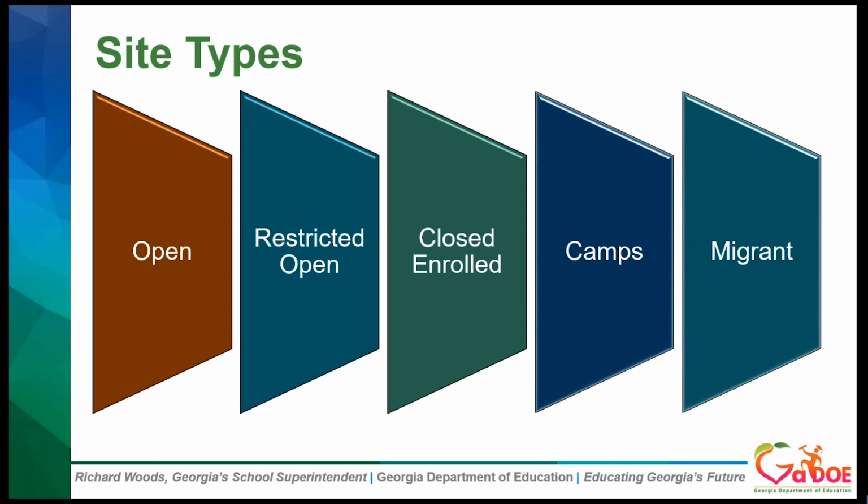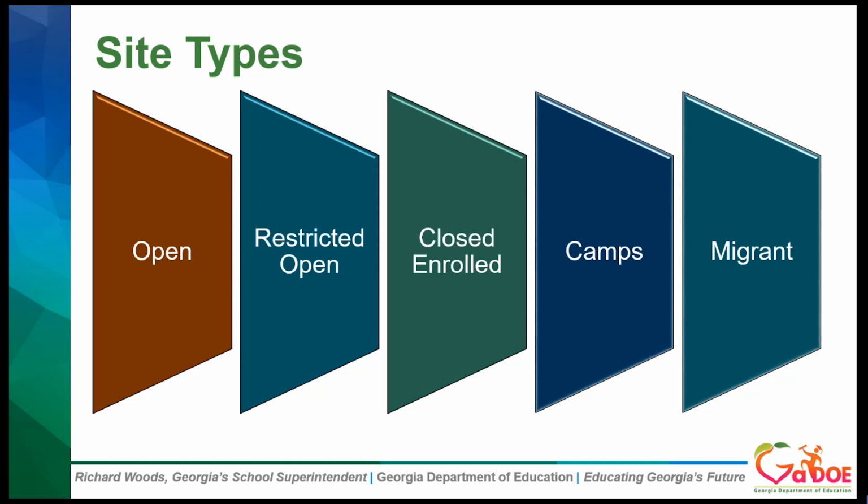It is for a specific group of children participating in a program or an activity. And as a reminder, an academic summer school cannot be a closed enrolled site. However, enrichment programs that are offered at the school can be a closed enrolled site, and we're going to discuss that in a little more detail on the next slide.